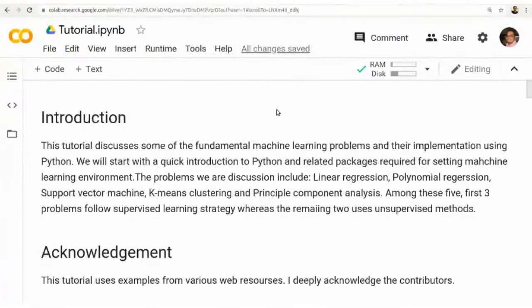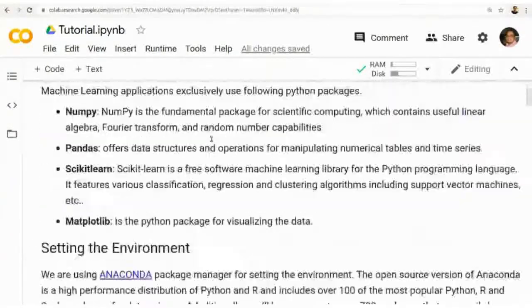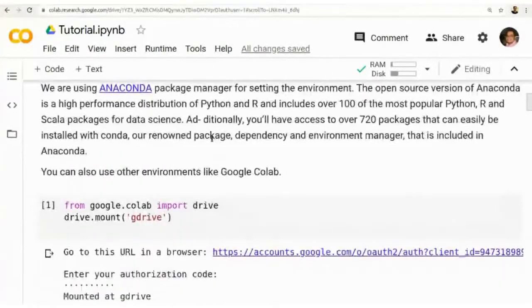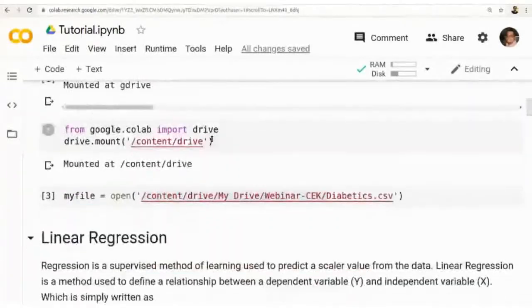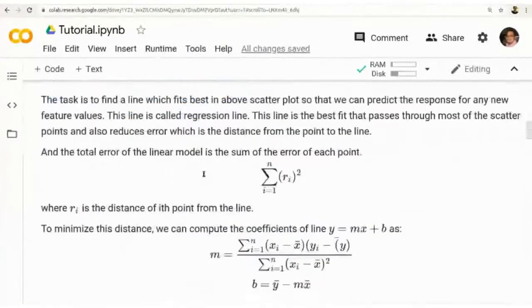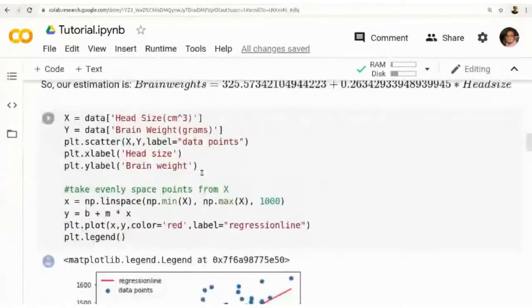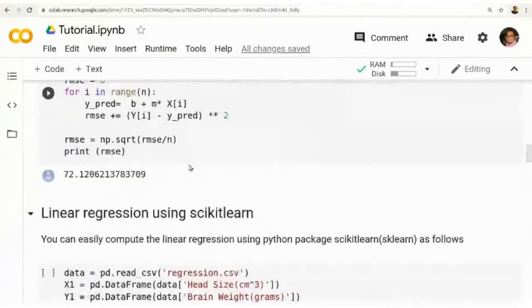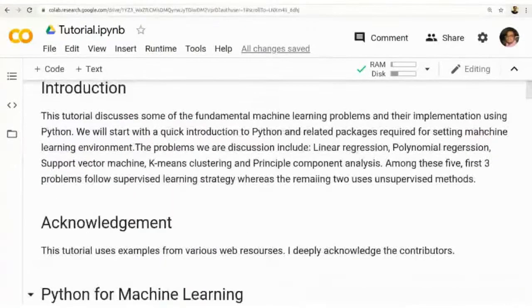Okay, so in these examples, we will take some of the basic machine learning algorithms like linear regression, polynomial regression, support vector machine, clustering, and PCA based regression. We took 5 examples, 5 different classes of machine learning problems, with the necessary code showing how to write them in Python. I will just go through the code first, then you can try on your own machine.